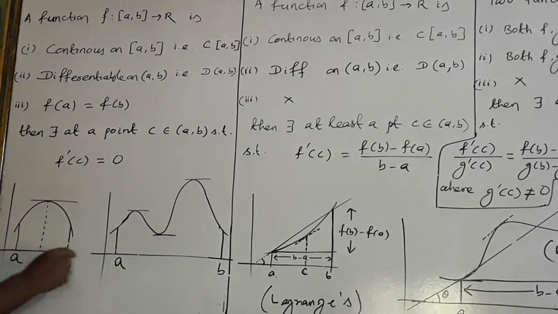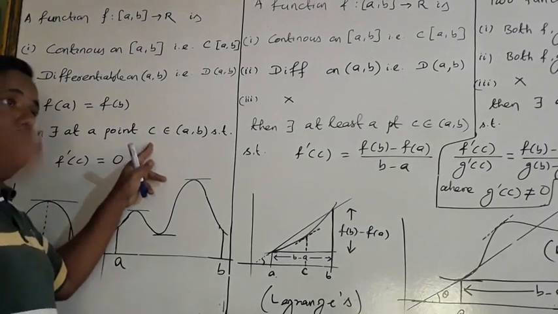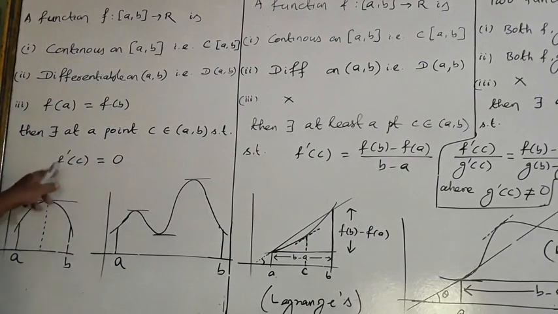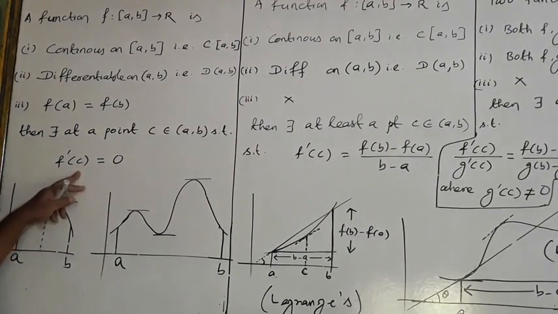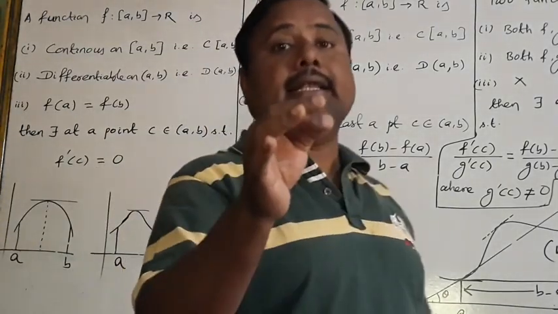When tangent is parallel to x-axis, we know if two lines are parallel, then their slopes are equal. What is the slope of x-axis? Slope of x-axis is 0. Then it says there exists at least a point C, meaning there exists at least a tangent at a point C where the slope of the tangent at the point C is equal to 0. So what does it mean by at least?